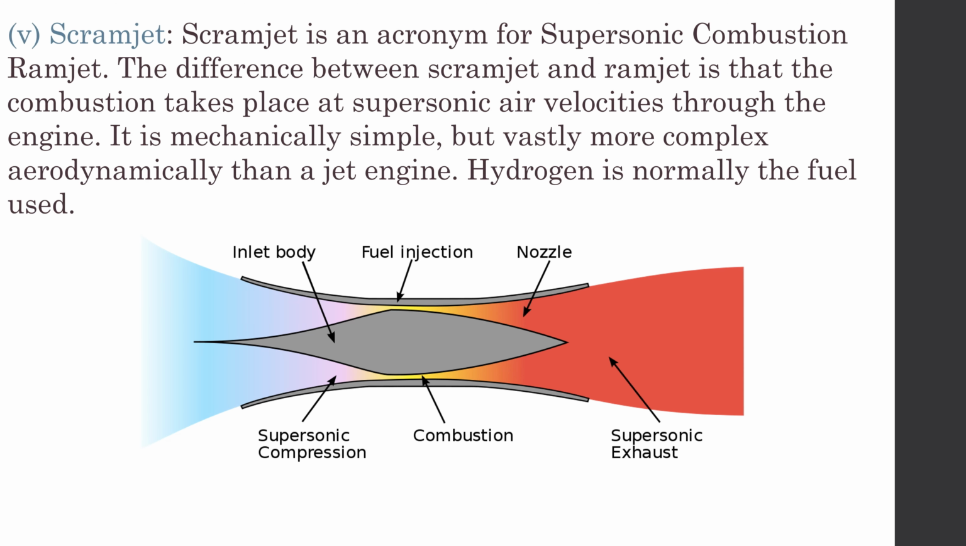Next one is scramjet. Scramjet is an acronym for supersonic combustion ramjet. The difference between scramjet and ramjet is that the combustion takes place at supersonic air velocities through the engine. It is mechanically simple but vastly more complex aerodynamically than a jet engine. Hydrogen is normally the fuel used.